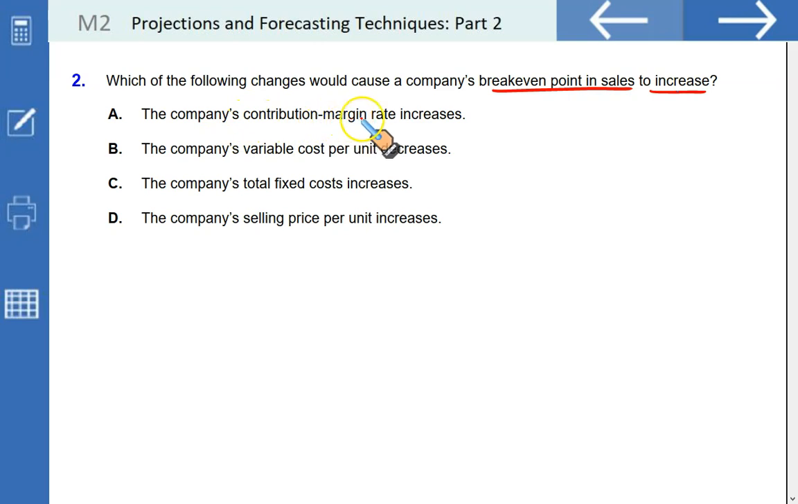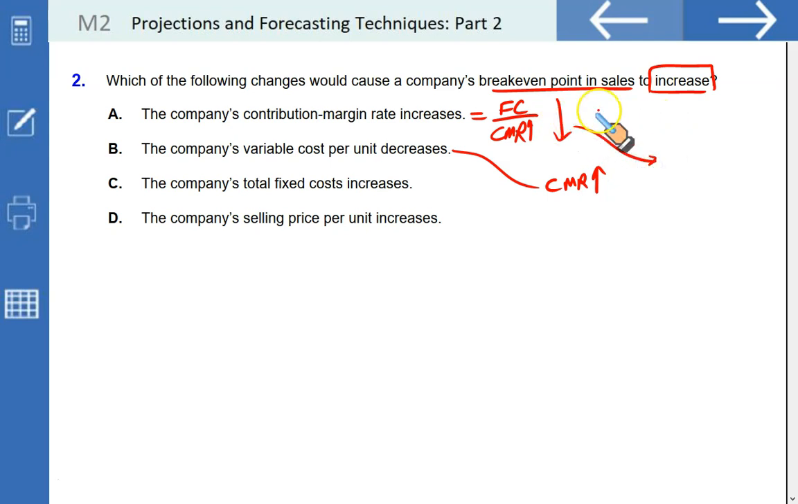Which of the following changes would cause a company's break-even point in sales to increase? The company's contribution margin rate increases. We know break-even revenue is equal to fixed cost upon the contribution margin ratio. So if the contribution margin ratio increases, the break-even in dollars would decrease. We are looking for the one that increases. What about B? The company's variable cost per unit decreases. If variable cost per unit decreases, the contribution margin ratio would increase and it will have the same impact. Your break-even revenue will decrease.